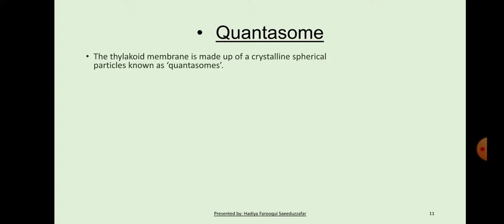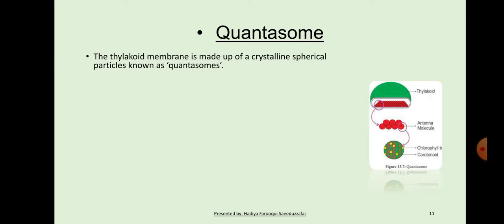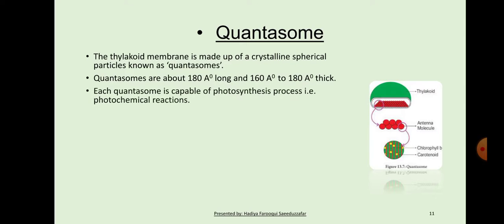Then quantasomes. The thylakoid membrane is made up of crystalline spherical particles known as quantasomes. Quantasomes are about 180 angstrom long and 160 to 180 angstrom thick. Each quantasome is capable of the photosynthesis process, that is photochemical reaction.